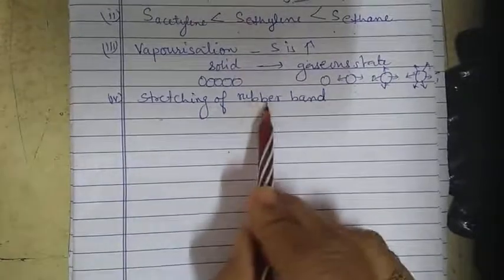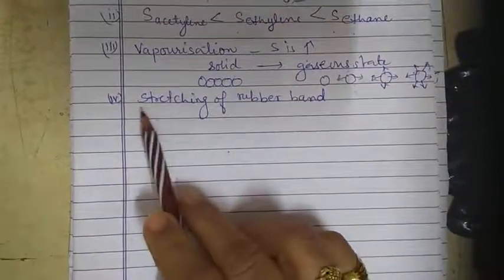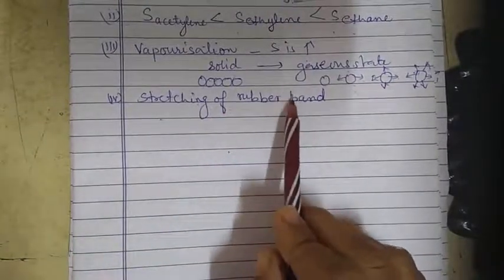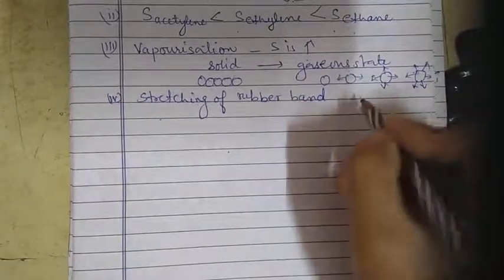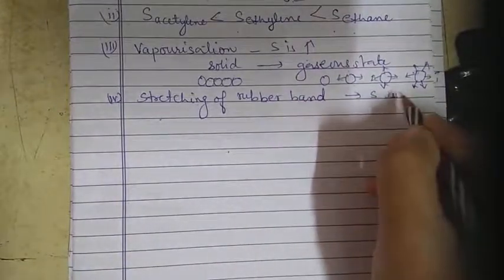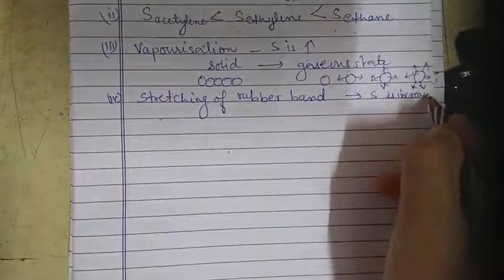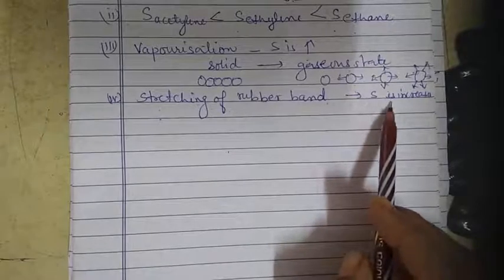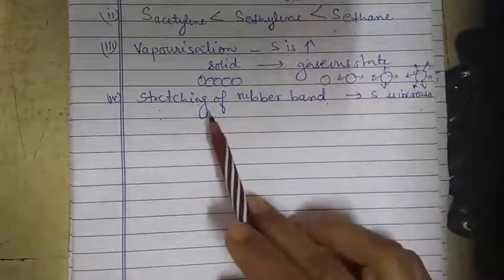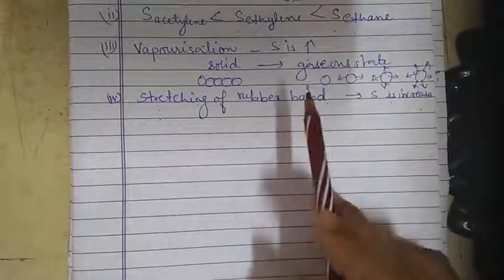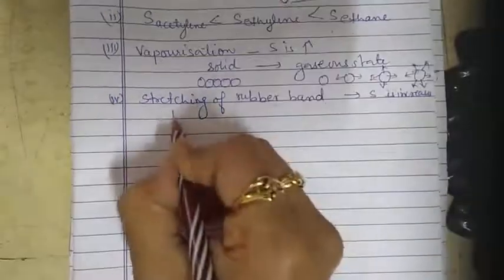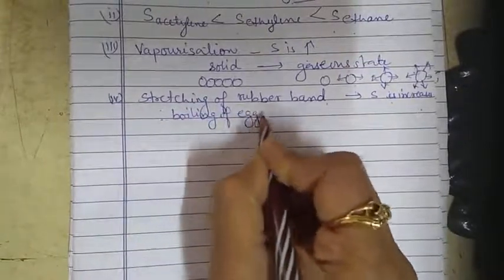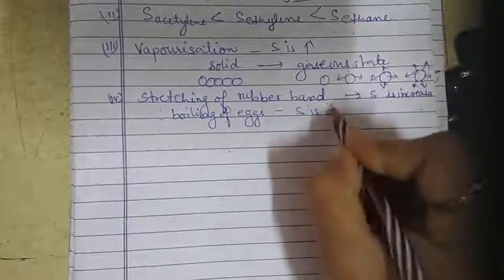When you stretch the rubber band, the entropy increases. If the rubber band is stretched, the entropy increases. While in the case of boiling of an egg, the entropy decreases. When you boil the egg, the entropy decreases.